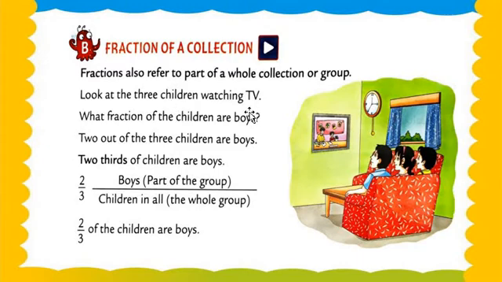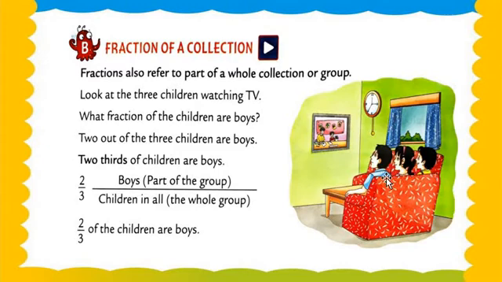Look at the three children watching a TV. See this, my dear students, these three students or children are watching a TV. 1, 2 and 3. Three children watching a TV. What fraction of the children are boys? Okay, my dear students, how many persons are there? 1, 2 and 3. There are 3 persons. Okay, and now we have to check the number of boys. Means how many boys are there? 1 or 2. 2 boys are there.